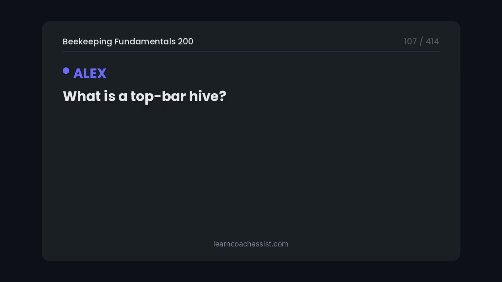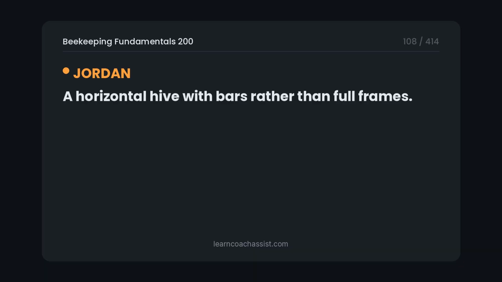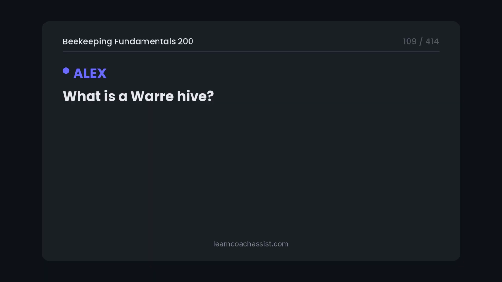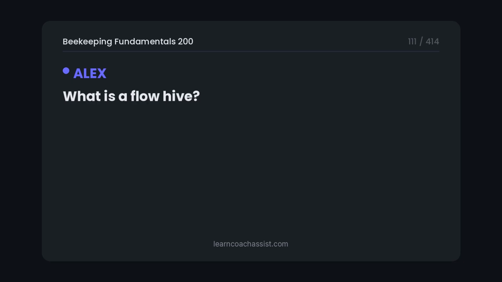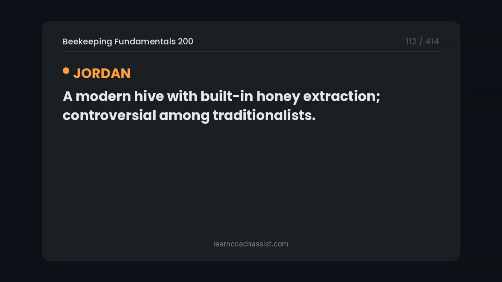What is a top bar hive? A horizontal hive with bars rather than full frames. What is a Warré hive? A vertical hive resembling a tree hollow, with top bars and no frames. What is a Flow hive? A modern hive with built-in honey extraction, controversial among traditionalists.